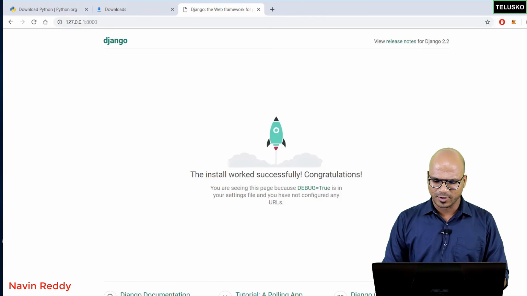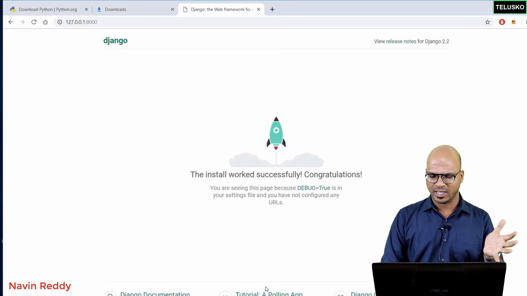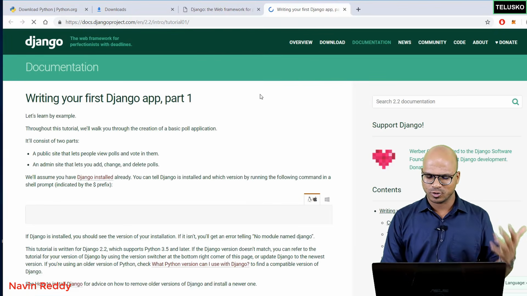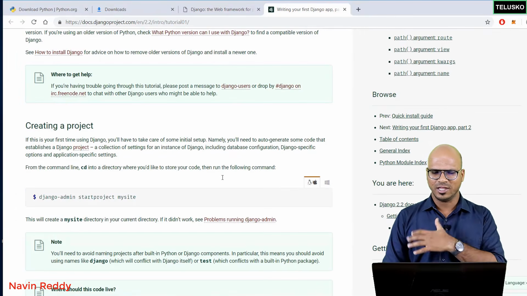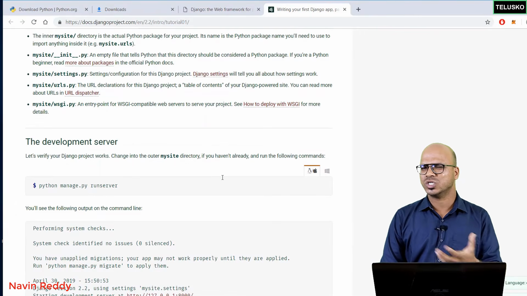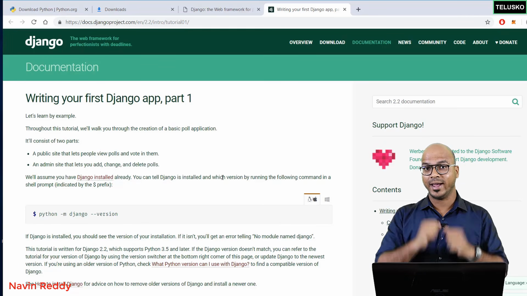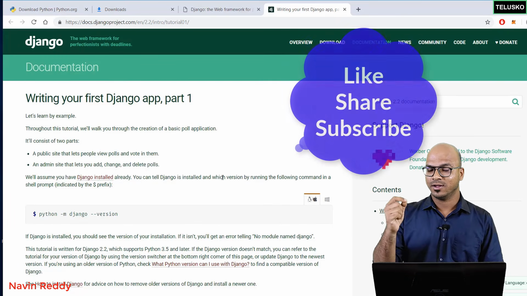If you want to experiment, you can simply click on, you can see below we have tutorials, a polling app. You can just go there. It will show you the steps how to get a project. You know, I just love the documentation part here. So you can follow this documentation just to learn more. So that's how you do the setup for Python, for Django, and we have created our first project without any coding of course.